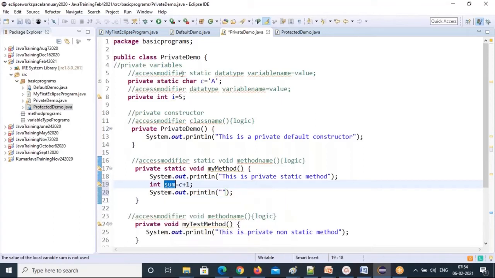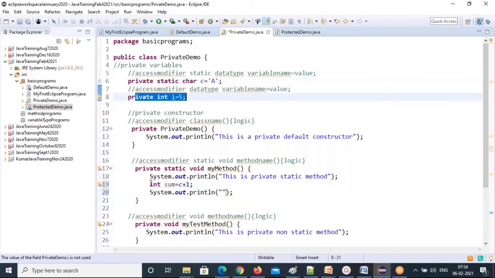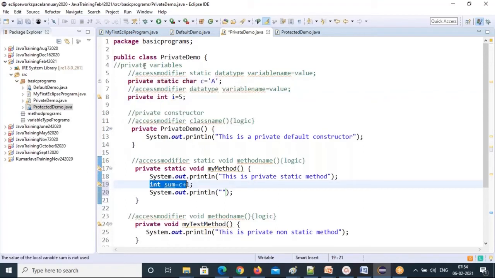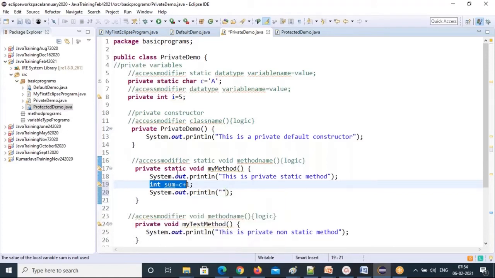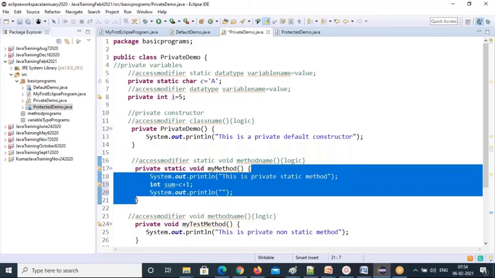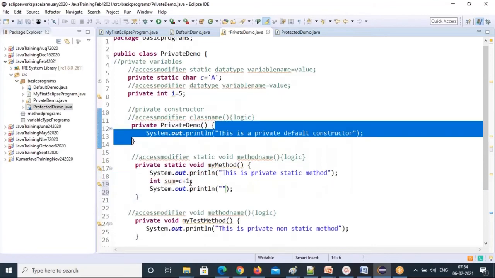There are three types of variables: static variables, non-static variables, and local variables. Static and non-static variables you can declare outside the methods, below the class. Local variables you can declare in any block inside. This is one block, a method block. Even inside a constructor block you can declare local variables.